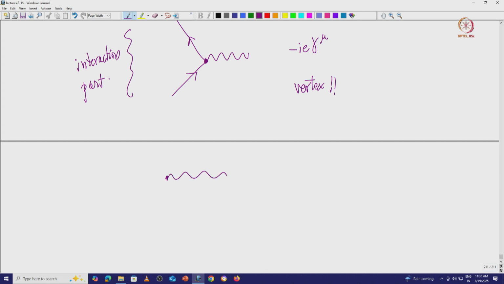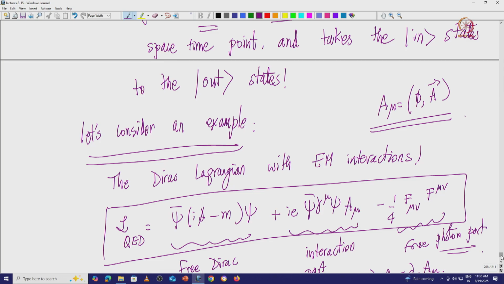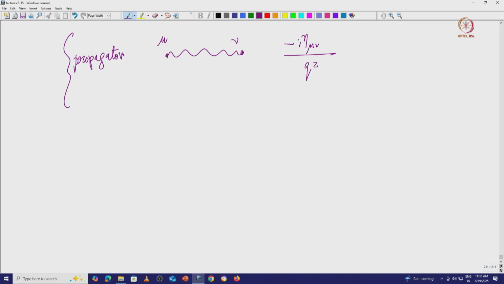We will see what a propagator is, which has a strength which is a solution of the free part with a delta function potential essentially, of this free photon part. This is called a propagator or nothing but a Green's function.